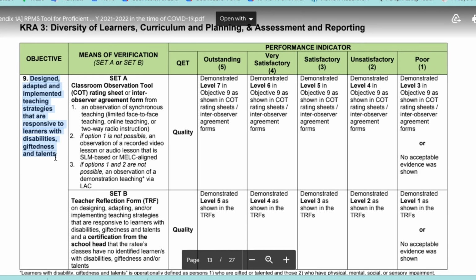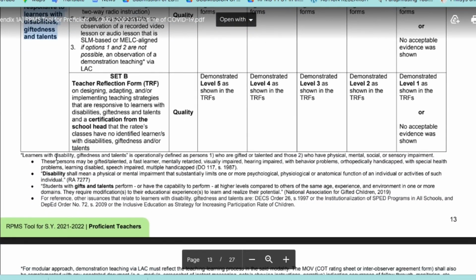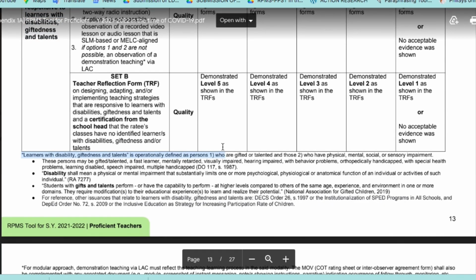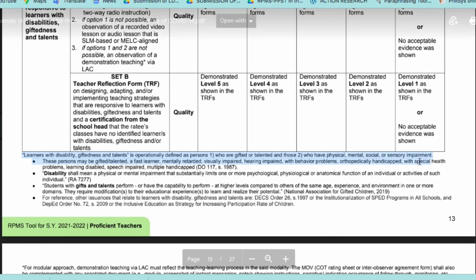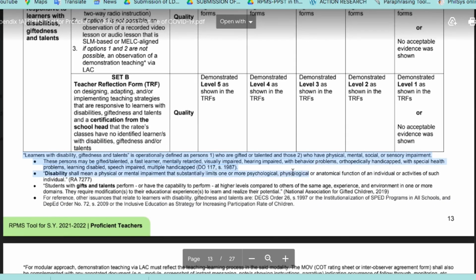So take note, learners with disability, giftedness, and talents is operationally defined as persons who are gifted or talented and those who have physical, mental, social, or sensory impairment.